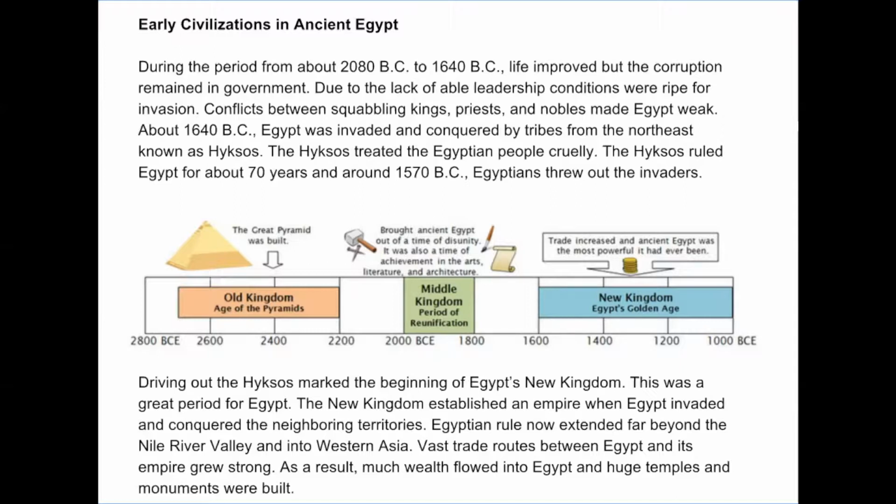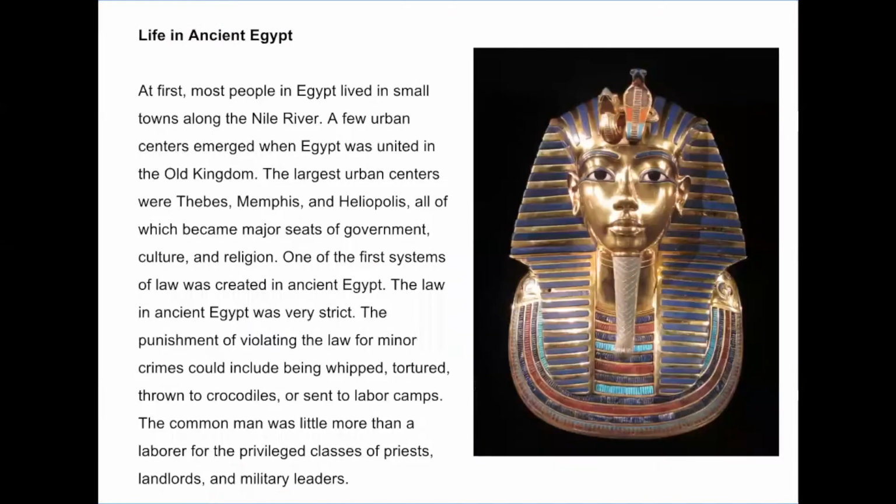The New Kingdom established an empire when Egypt invaded and conquered the neighboring territories. Egyptian rule now extended far beyond the Nile River Valley and into Western Asia. Vast trade routes between Egypt and its empire grew strong. As a result, much wealth flowed into Egypt and huge temples and monuments were built.